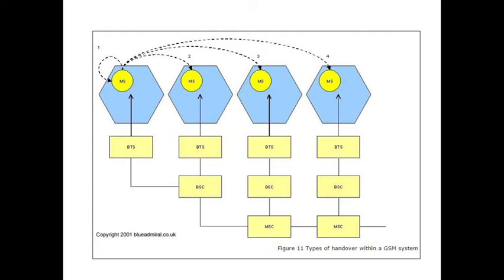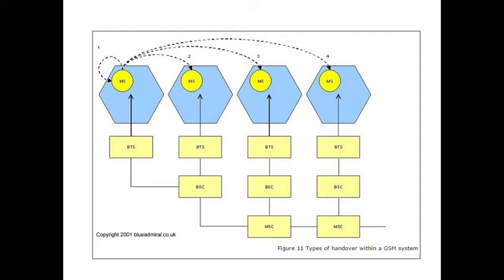That's why the mobile station has moved to the second radio cell. So here the old BTS is connected to the first radio cell and the new BTS is connected to the second radio cell. So now this mobile station has two BTSs, the old BTS and the new BTS.